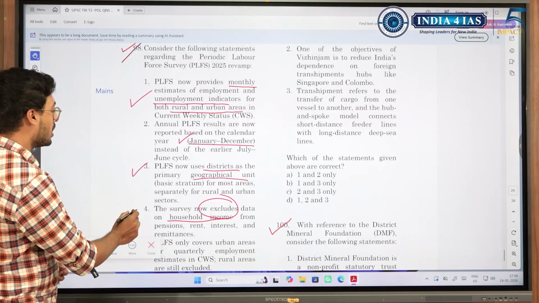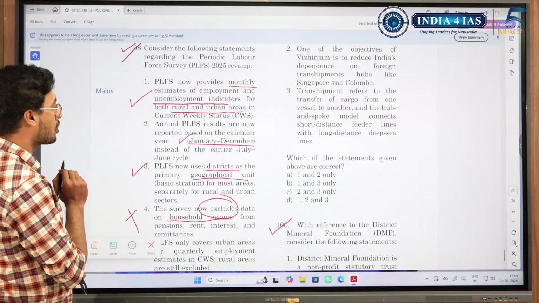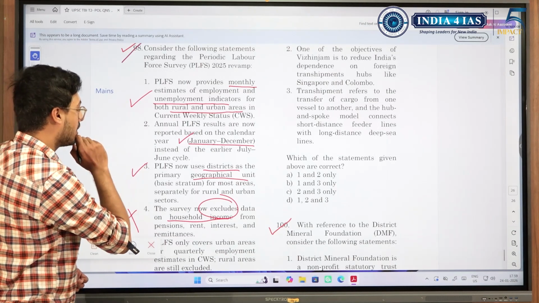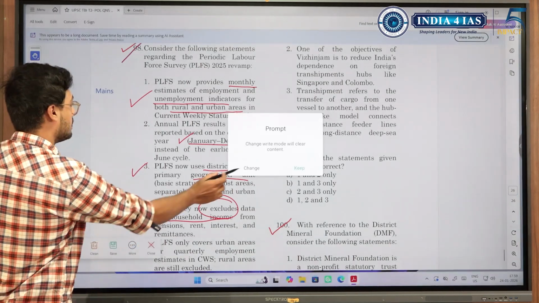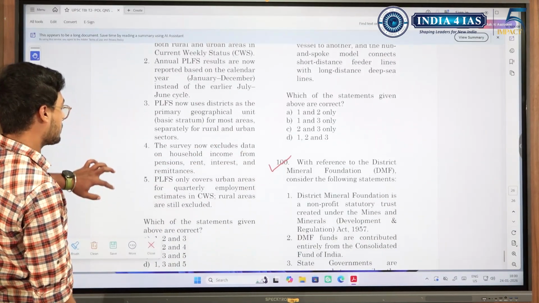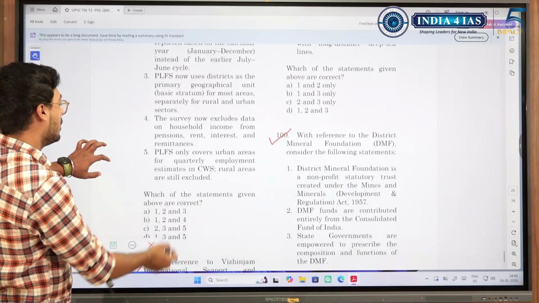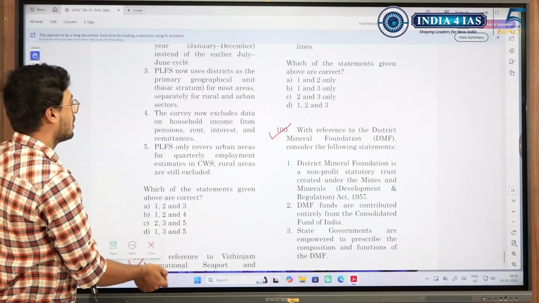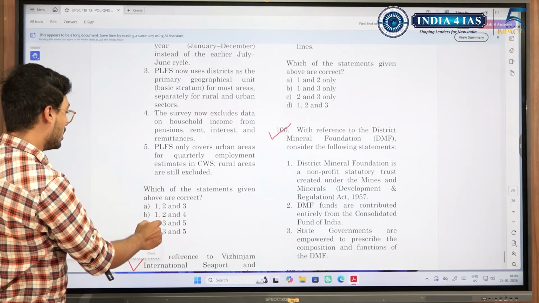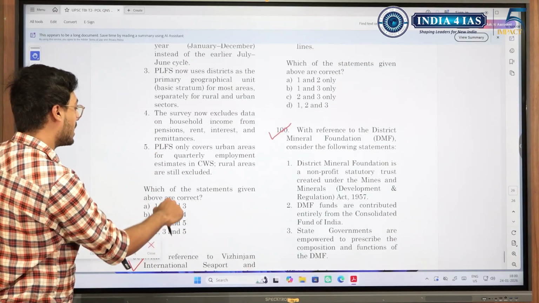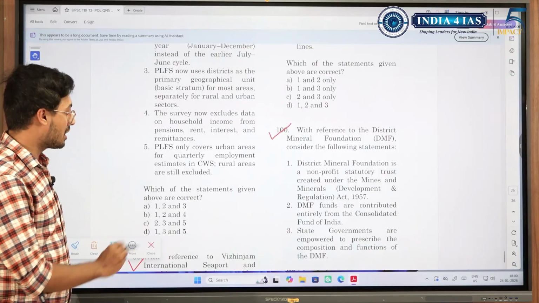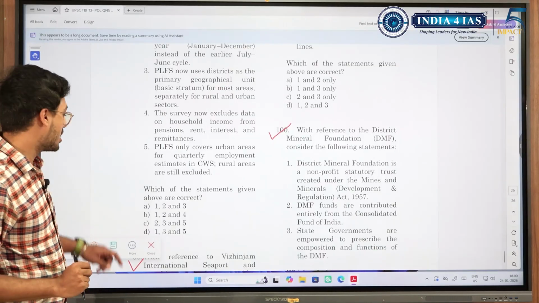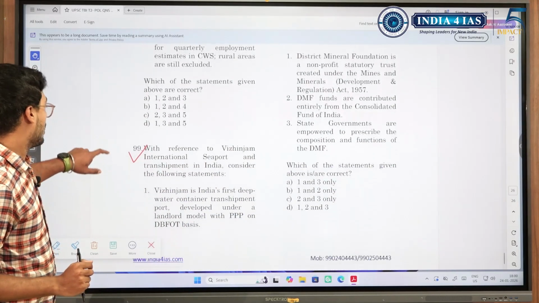So in that sense also, you could have thought that 4 is wrong, 1 is correct and 3 as correct. See, even here PLFS only covers urban areas for quarterly employment. If you had eliminated 4, you would have got B as wrong. If you had eliminated 5, you would have got 1, 2, 3 as correct, even if you do not have much knowledge about it.